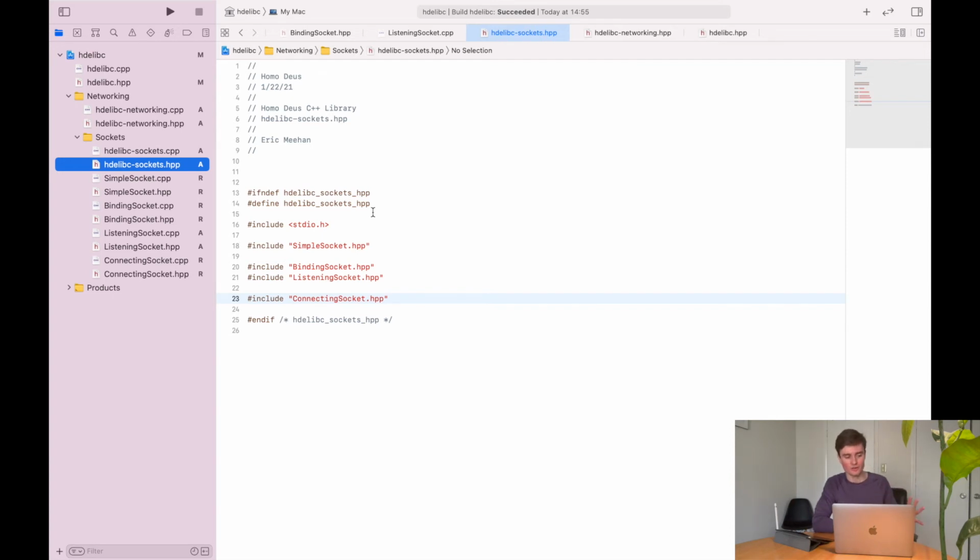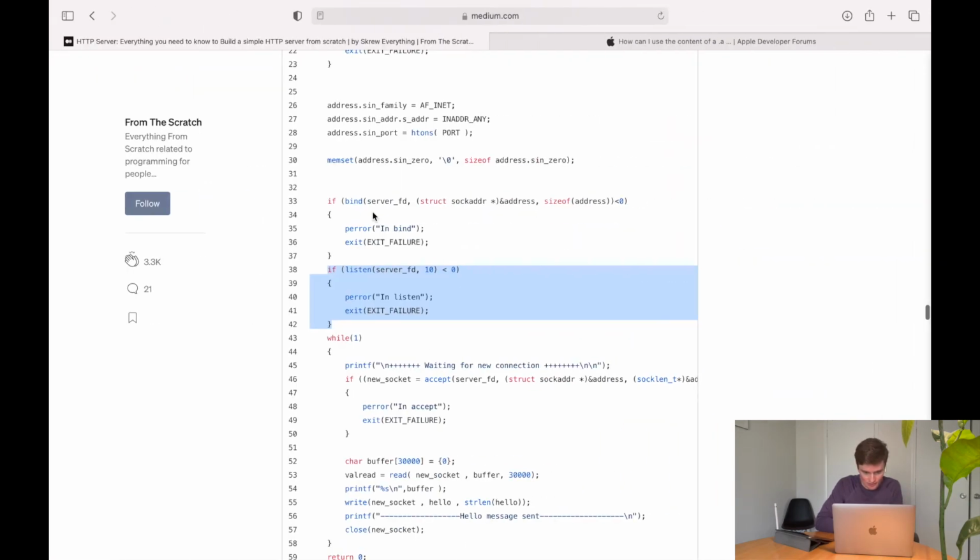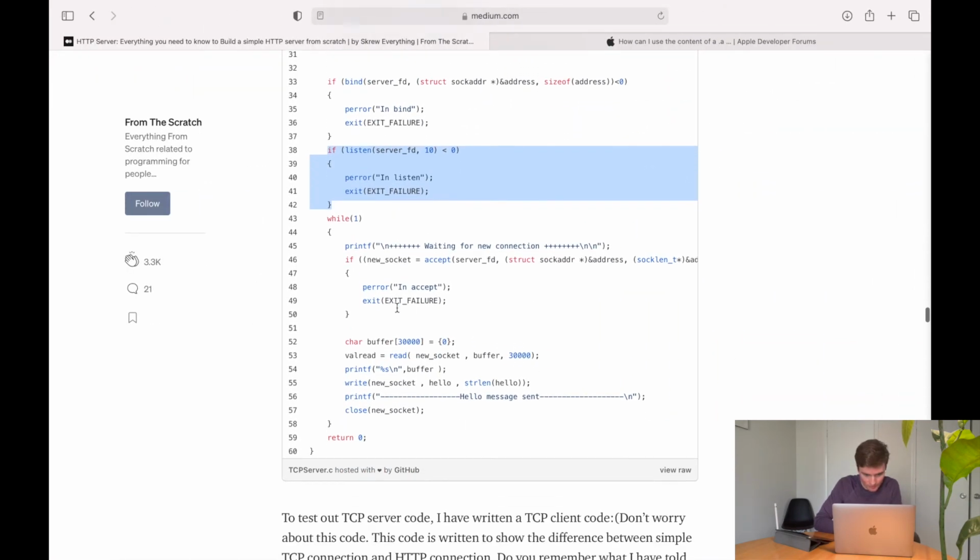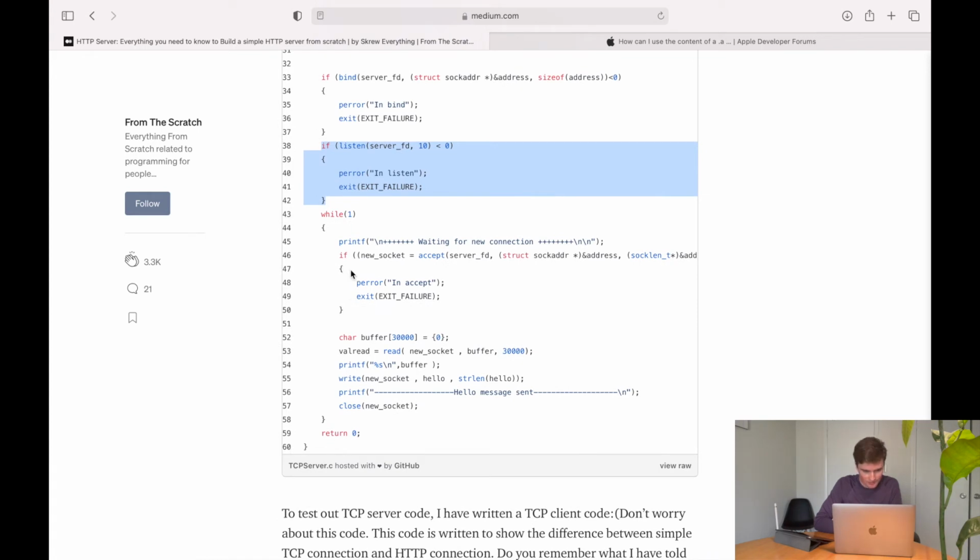So depending on what you're trying to make with this library, you can either import just my sockets, you can import all of my networking objects, or you can import the entire library as a whole. Just depends on what you need and will help keep your project nice and clean. So that should be it for now. I would actually like to test this, so I don't think I need anything else. Yes, so I should be able to actually create a test file to see if all of this actually works. So I'm going to try and do that, and I will be back in just a minute.